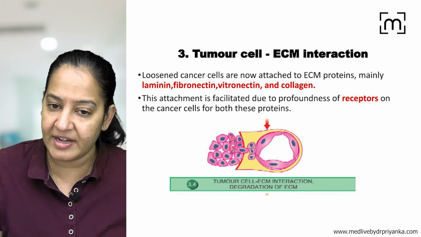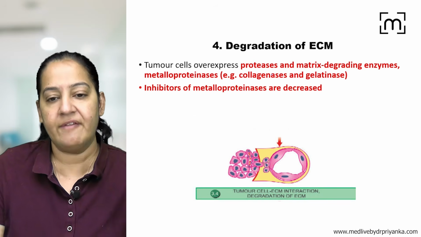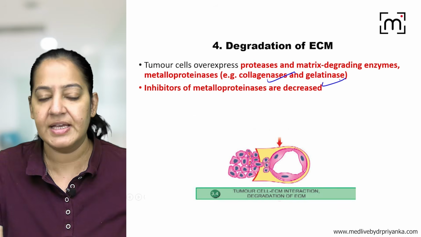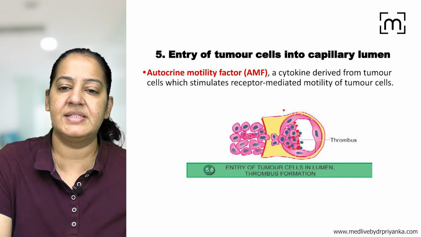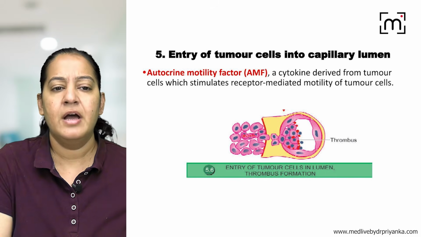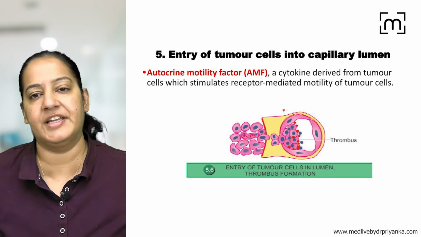First they interact, and after that they degrade the ECM and enter inside it. For degrading, they have the enzymes collagenase and gelatinase, and finally they enter inside the ECM, right? After entry in the ECM, they secrete an autocrine motility factor, AMF, via which they will enter inside the blood vessel.